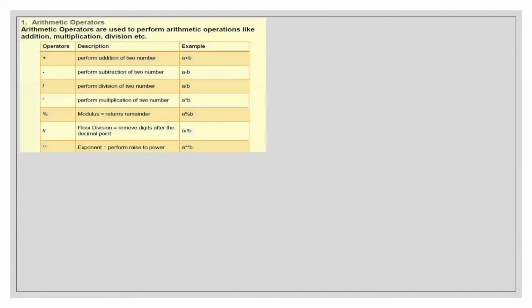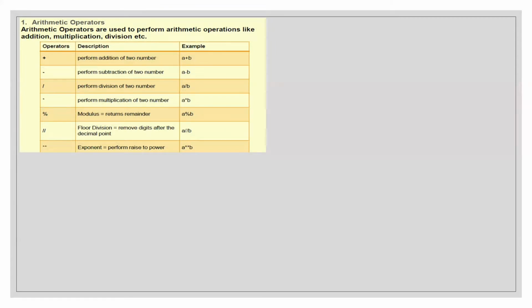Then there are basic operations in Python. First, we are going to study arithmetic operations. Arithmetic operations, as we all know, are addition, subtraction, multiplication, division. This is basic maths, so we can do all these operations in Python as well.